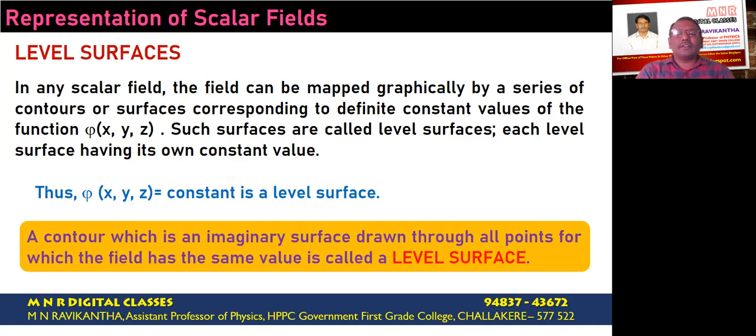A level surface should be sketched in such a way that it has a unique value. If two level surfaces cross over at a common line, it will have two different values. So from this, it is clear that a level surface is a single valued or unique valued surface corresponding to the given scalar field.